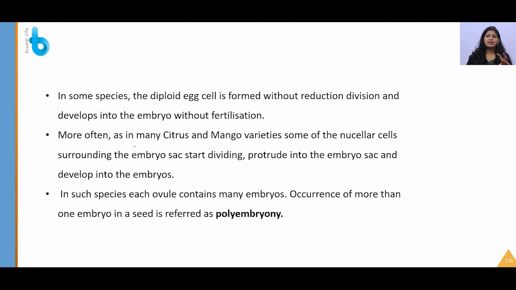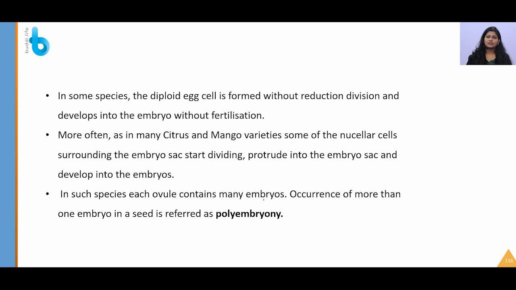This is happening more often. This is seen in citrus and mango. You should remember citrus varieties because questions are being asked from this part. More often in citrus and mango varieties, some of the nucellar cells surrounding the embryo sac will start dividing and protrude into the embryo sac and develop into embryos.